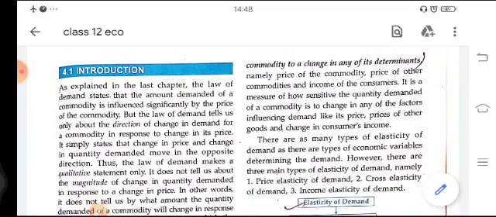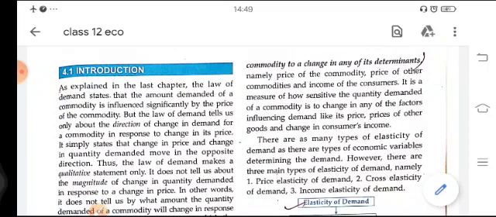Demand changes when any of its determinants change, because demand depends directly on determinants like income, price of substitute products, weather, fashion, taste and preferences, and other things. But the price affects the demand directly. If there is a change in the price of a commodity, then demand changes easily.